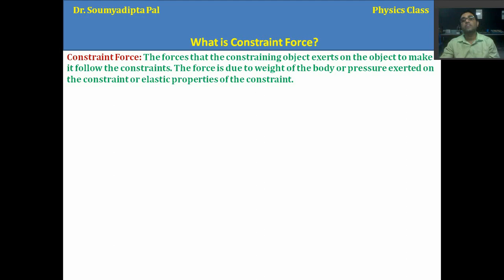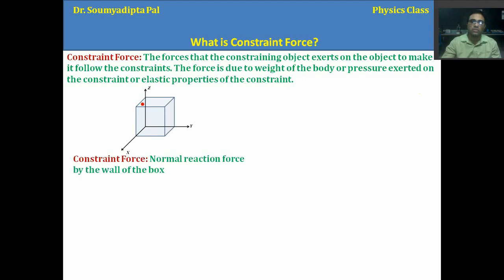Now what is the constraint force? The constraint force is basically that force that the constraining object exerts on the object which is on that constraint. So the constraint force comes due to the weight of the body, the pressure exerted on the constraint, or elastic properties of the constraint.